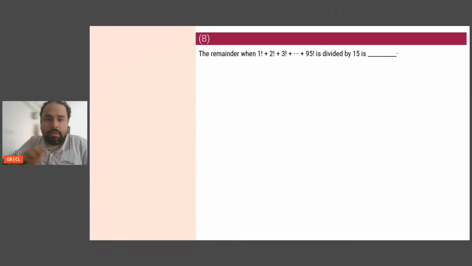I'm pepped up. Okay. Remainder when 1 factorial plus 2 factorial plus 3 factorial till 95 factorial is divided by 15. Now I love numbers. Once again, 15 I know is 3 into 5.